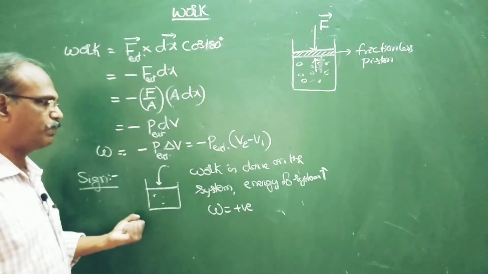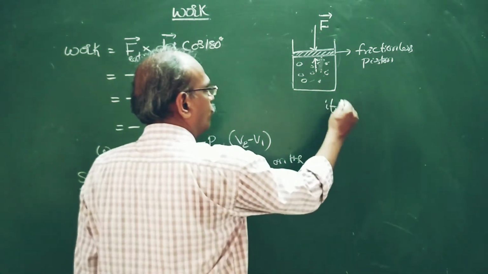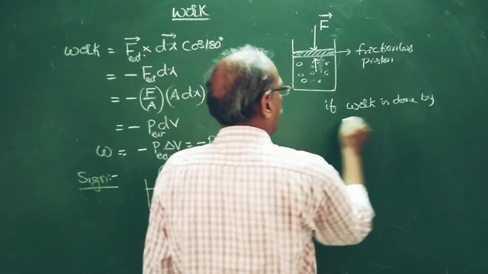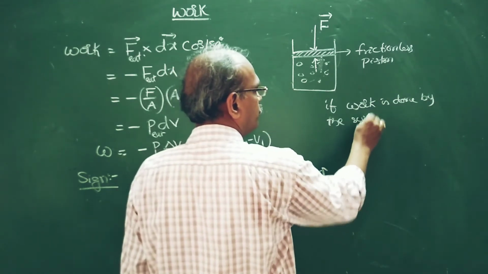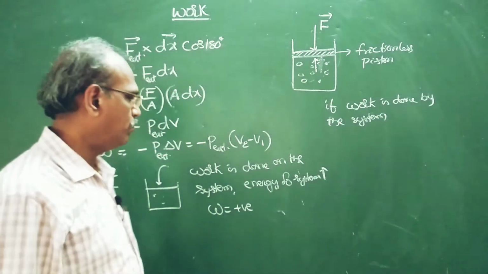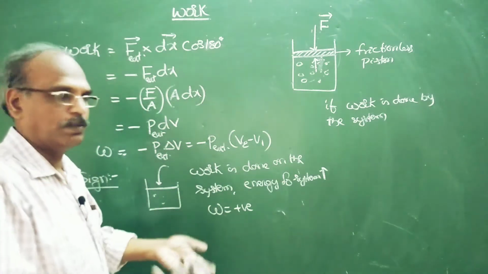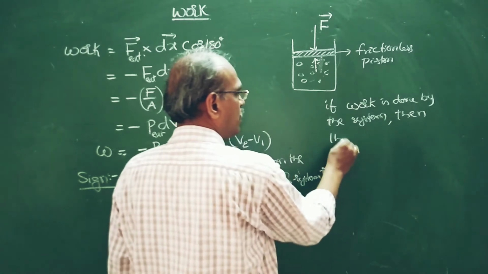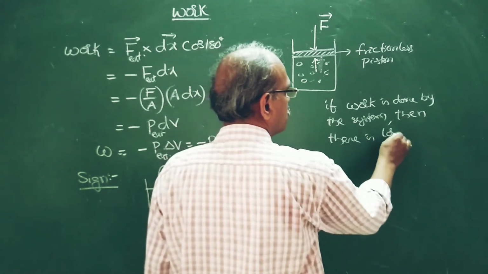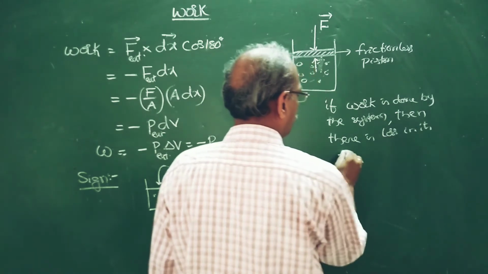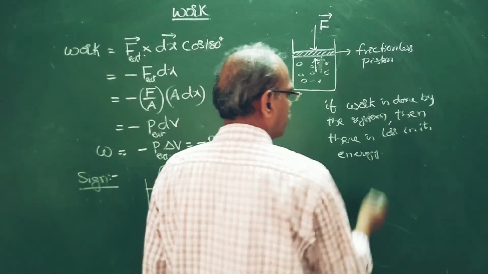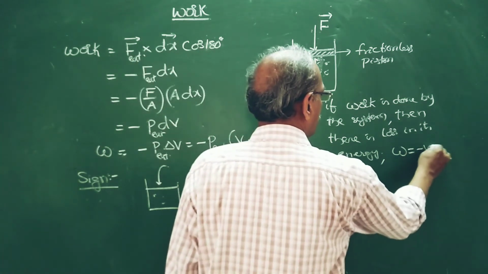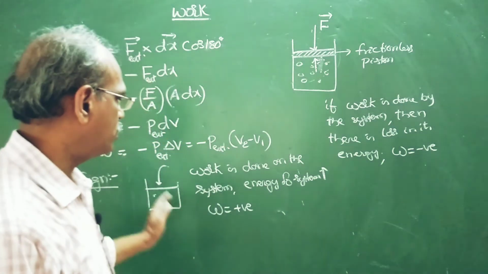Here it is gaining energy. If work is done by the system, the system is doing something using its energy, then what happens? There is a loss in its energy. It is losing some energy. Therefore, W is assigned as negative. Okay, this is the sign convention.